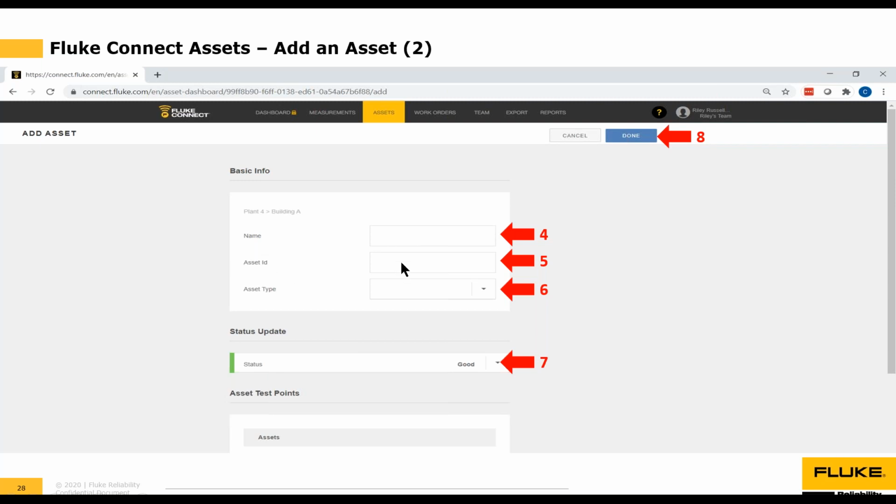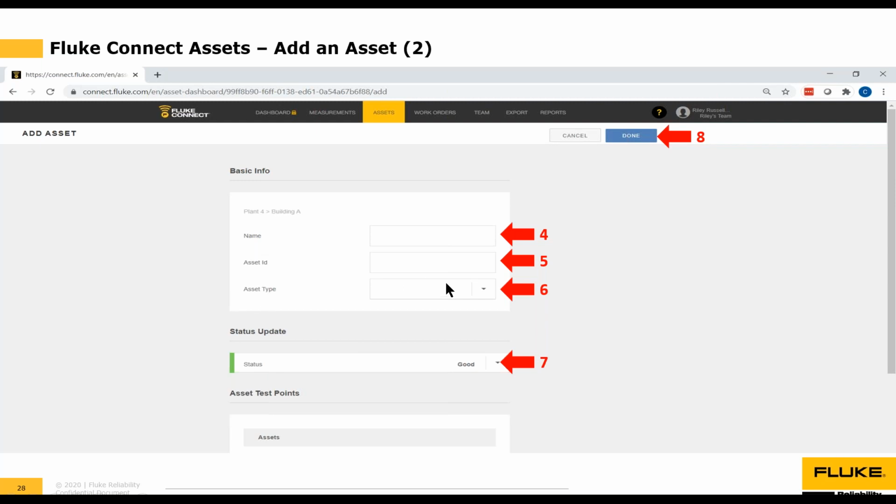The asset ID is not a mandatory field. So if you're not using any type of unique identifier system for your assets, don't worry, just leave this blank. You can come back and fill this in later if you want. But it does have to be unique. So if you put in 1, 2, 3, 4, 5, you can only have that asset ID 1, 2, 3, 4, 5 for this particular asset. It's got to be specific and unique to this particular asset.